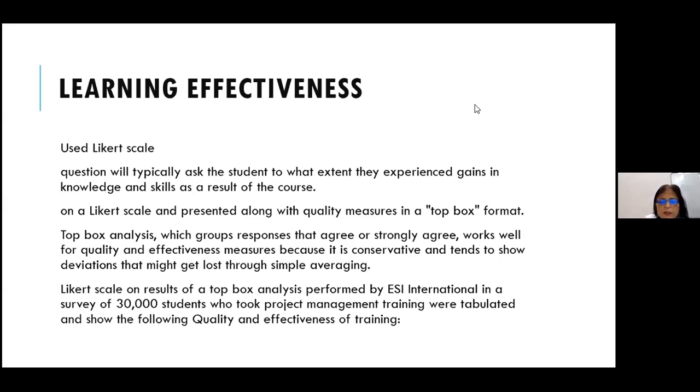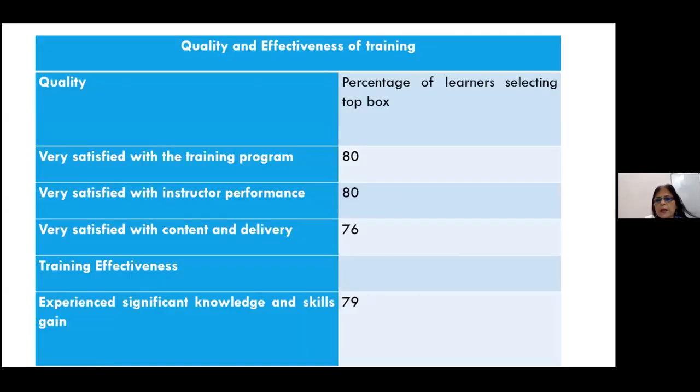So the Likert scale results of a top box analysis were performed by ESI International in a survey of 30,000 students who took project management training. They were tabulated and they show the quality and effectiveness of the training. What data they collected, I'll show you in the next slide. So this is the data they collected on quality and effectiveness of training. The headings are like this. They first ask the quality and percentage of learners selecting the top box. Whoever took the top box, the numbers were noted.